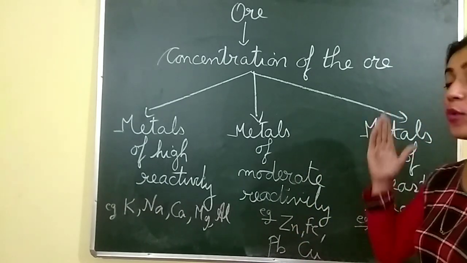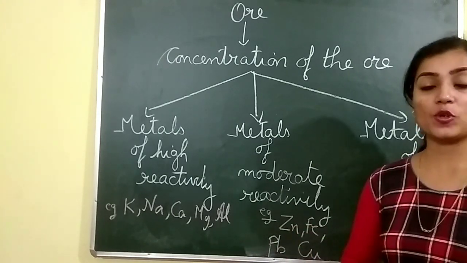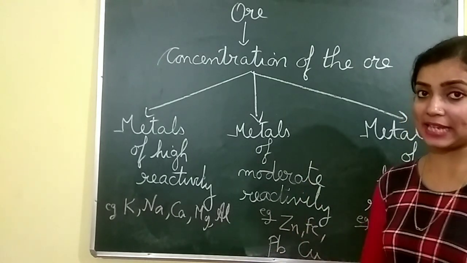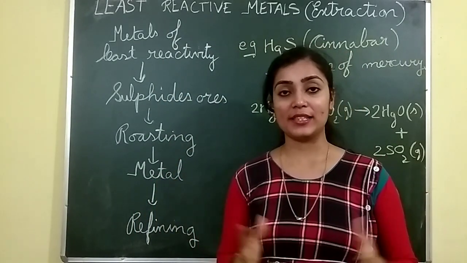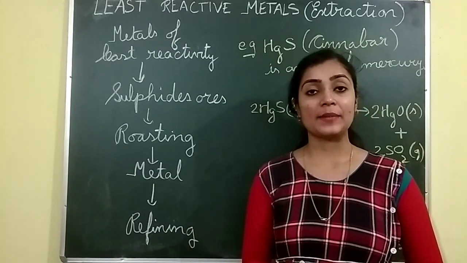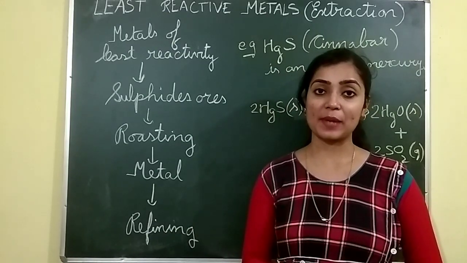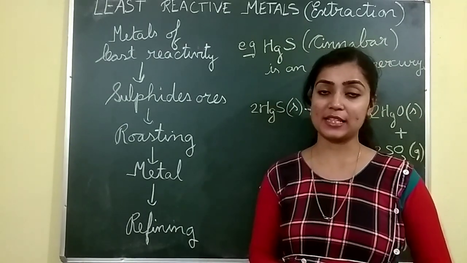Whereas for the moderately reactive elements like zinc, iron, lead, copper and all, the process is different. So we will learn about it in detail now. Again, the metals which are least reactive are found in the free state. So generally, in case of the least reactive elements, the metals can be obtained just by heating alone. Now sometimes they are found as sulfide ores, that is, mixed with sulfur.